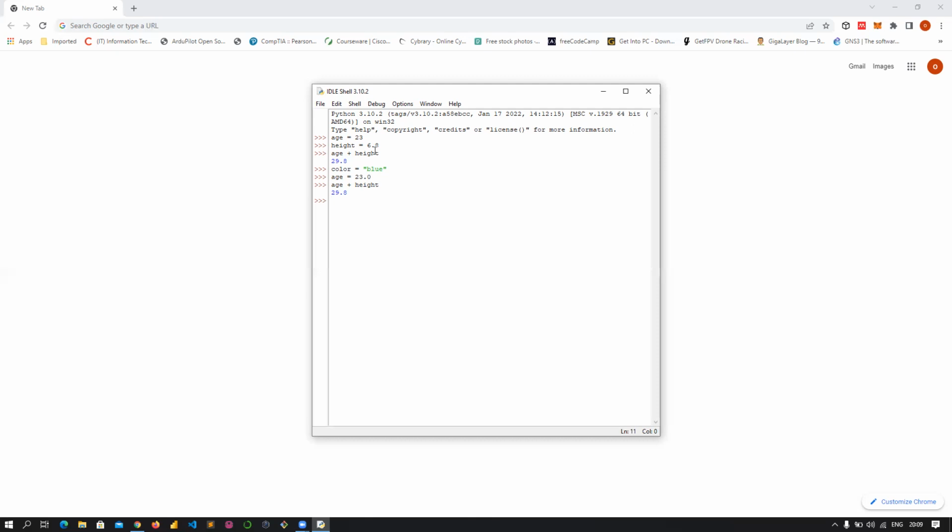But that's for working with integers and floating point numbers. You can't do an arithmetic operation using a floating point number or integer in addition to a string. You can't do something like this. Age, for instance, plus color. You understand? It won't work because they are of different data types. That's why you're seeing this error here. It's a type error. Why? Because you are trying to combine age, which is an integer, and a color, which is a string. It won't work. You understand?